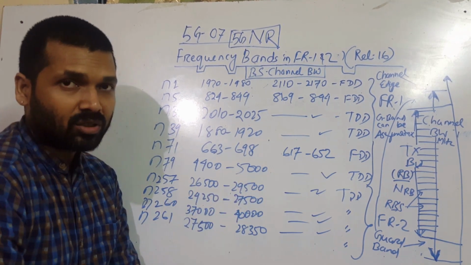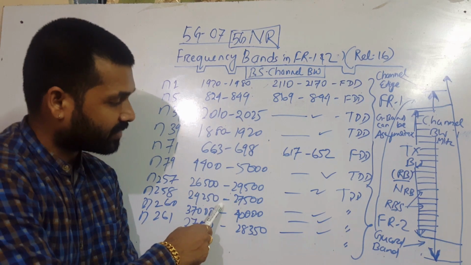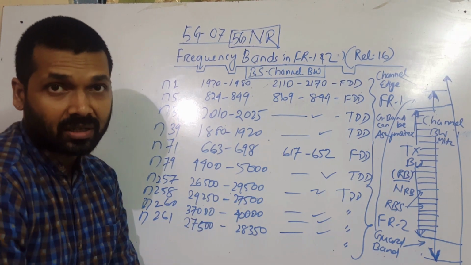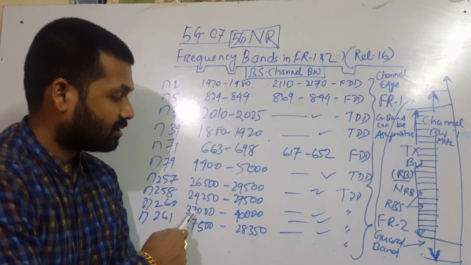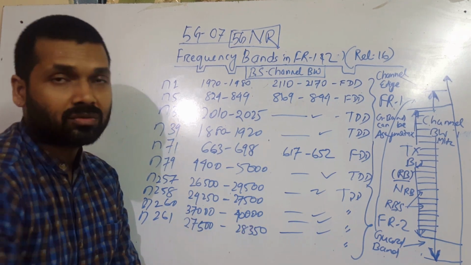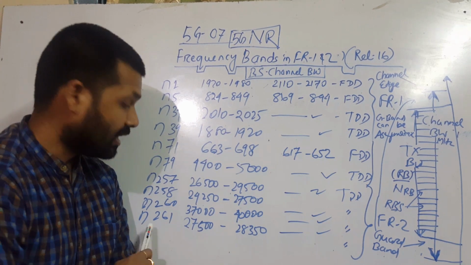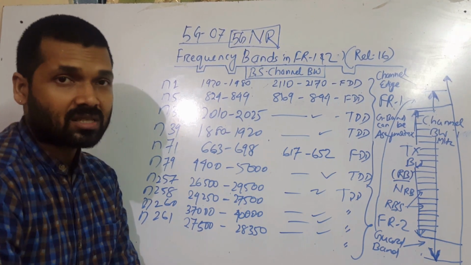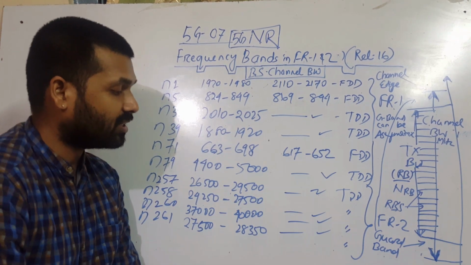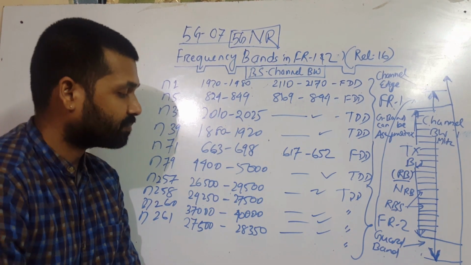N258 operates between 24,250 and 27,500 megahertz, and then N260 is in the 37,000 to 40,000 megahertz range, and last but not least N261, 27,500 till 28,350.